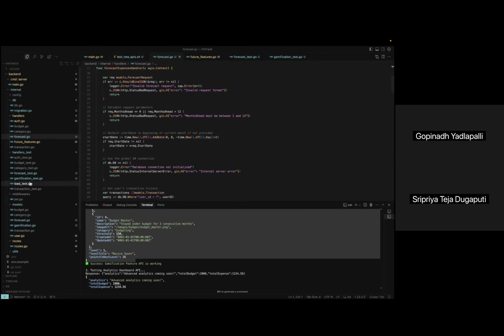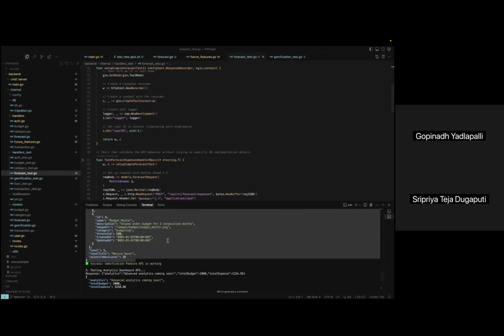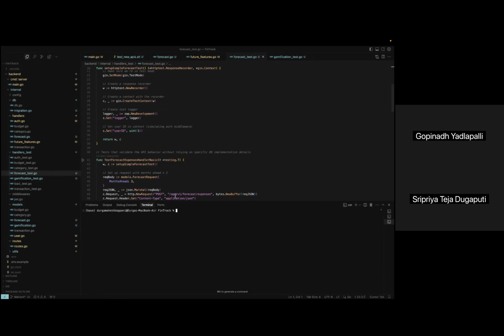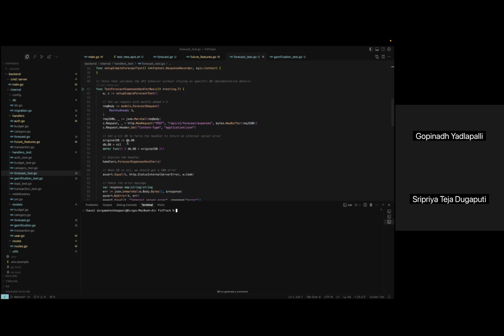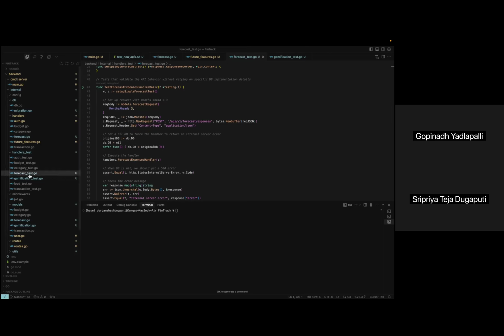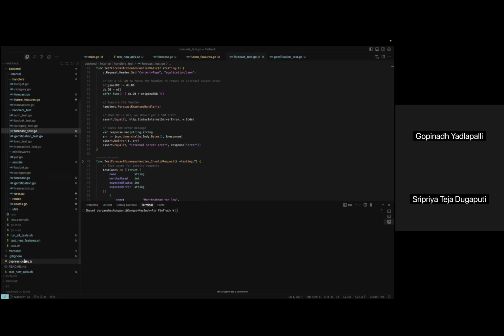So every time code is pushed, the tests are automatically executed, and the test environment is properly configured to match production settings. And also we have achieved over 80% test coverage across the application, with detailed test reports and dashboards that highlight any failing tests.